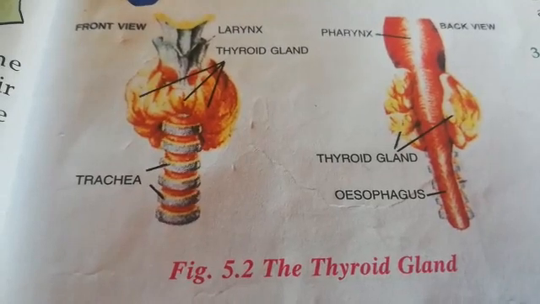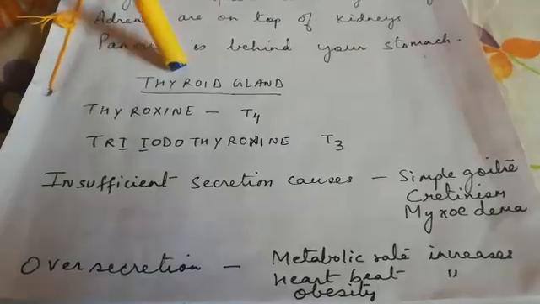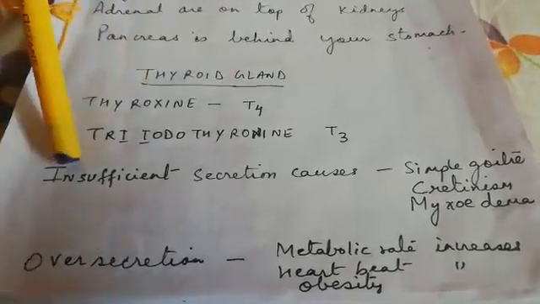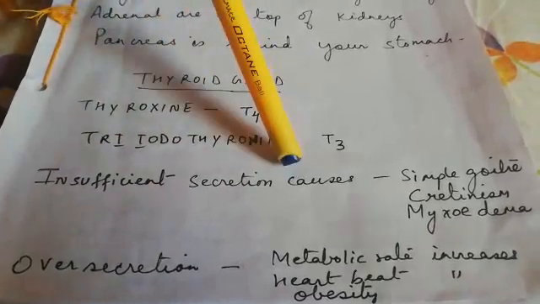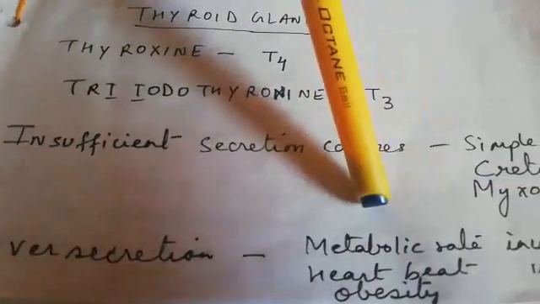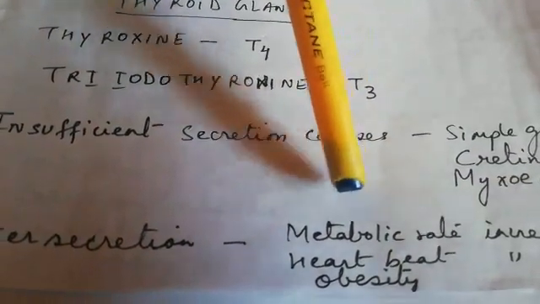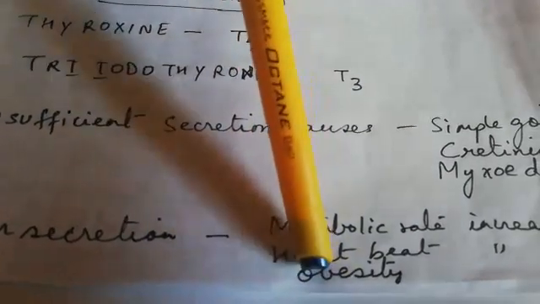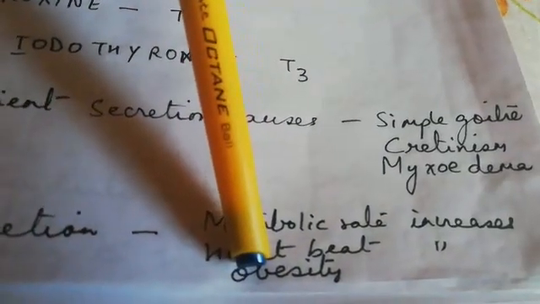Now, I'm going to do the summary. So, children, what we have studied just now: the insufficient secretion of thyroxine causes simple goiter, cretinism, myxedema, and oversecretion causes a high metabolic rate, increased heartbeat, obesity, and general restlessness.